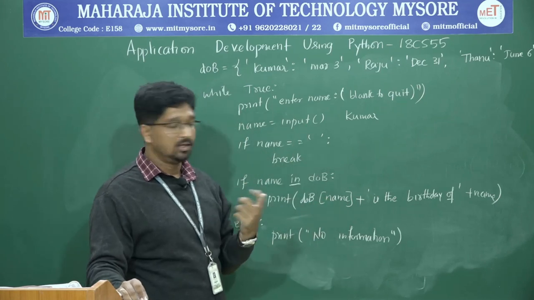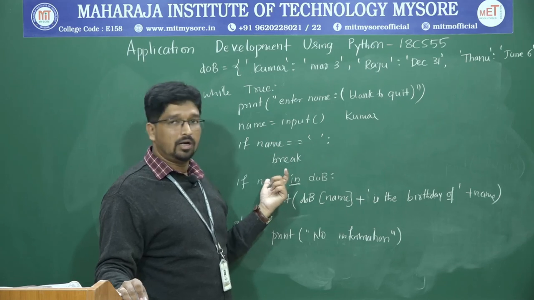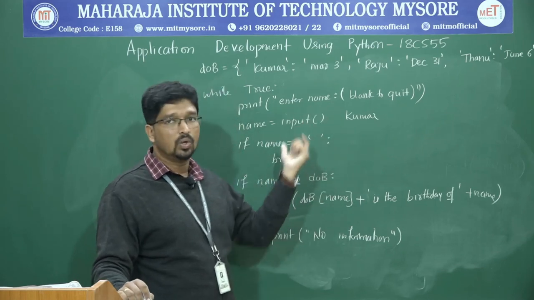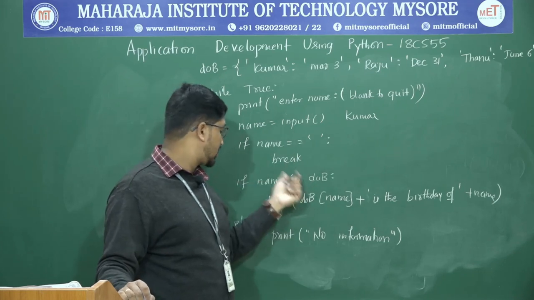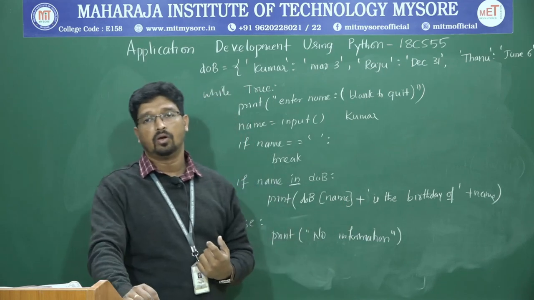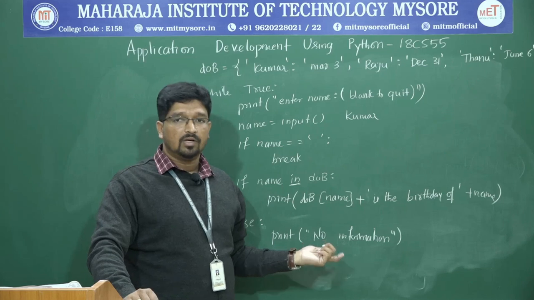Assume that you have entered Rani. It will check whether Rani is equal to null. No, so it has to continue. Is Rani inside the dictionary? No, Rani is not present. In such a case, it will go to the else part and print no information. Okay, correct? This is how the program works.